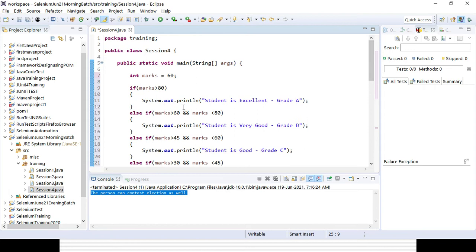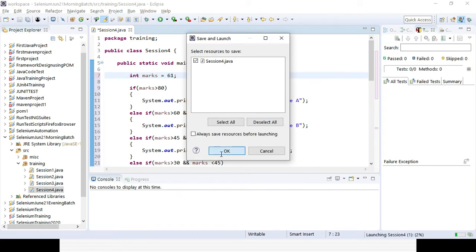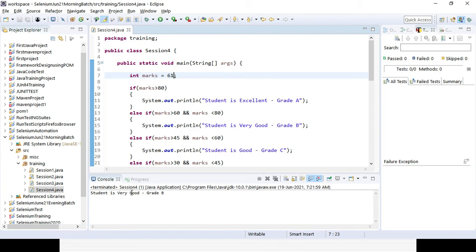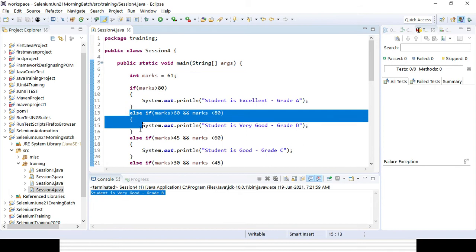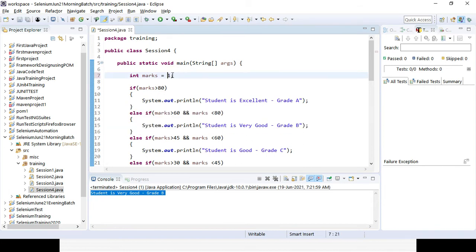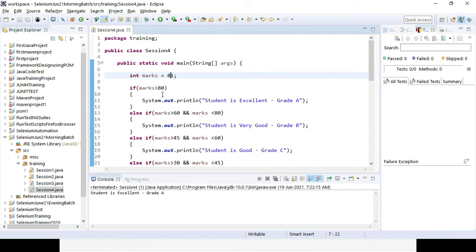Now let's see whether the marks is 60, okay, or say 61 marks. She got 61, okay. So you can give some equal to as well if you want to check exactly with that part. So you can see it is saying the student is very good because that part is getting covered here, right? 61 is within the 60 to 80 limit. If I give 81, okay, it will fall in that first one, right? Greater than 80. Student is excellent.